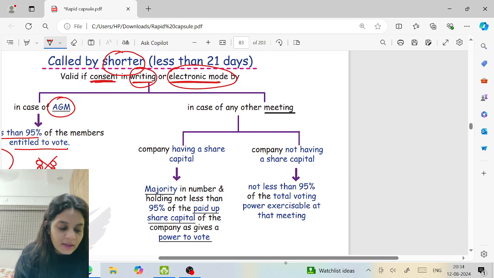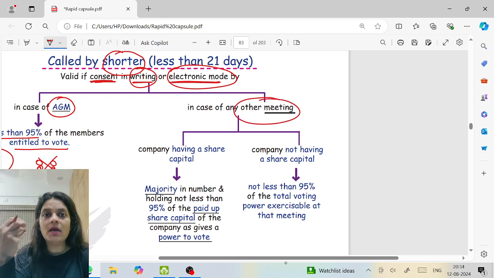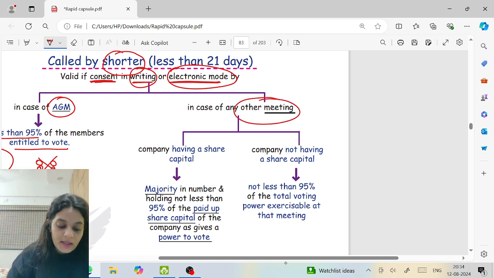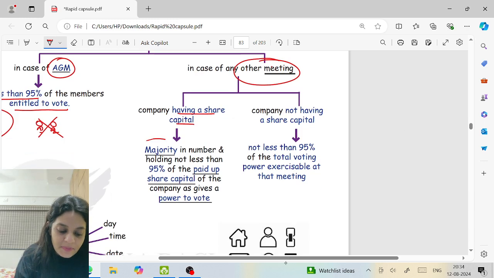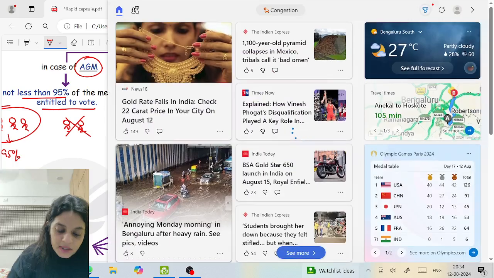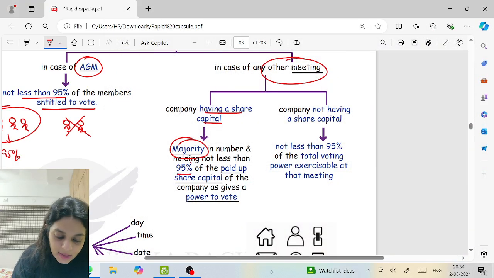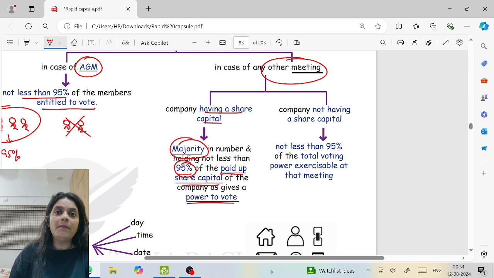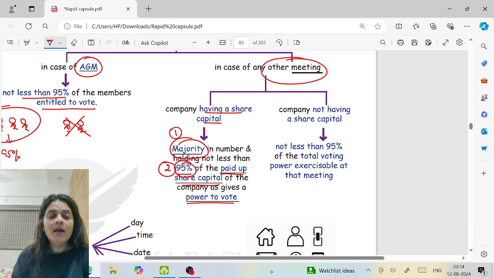This is in case of AGM. In case of any other meeting, it can be EGM, it can be a class meeting, anything. In case the company has a share capital, it requires a majority in number, and such members holding not less than 95% of the paid up share capital as gives them a power to vote. So there are two things here. First, you should be a majority in number, and your holding should be 95% of the paid up share capital as gives you a power to vote.